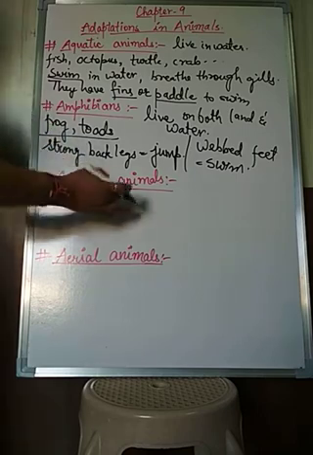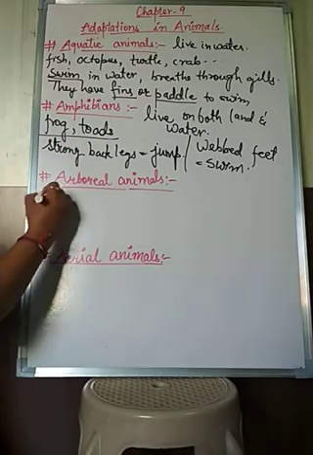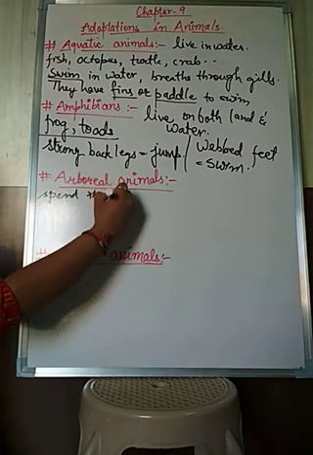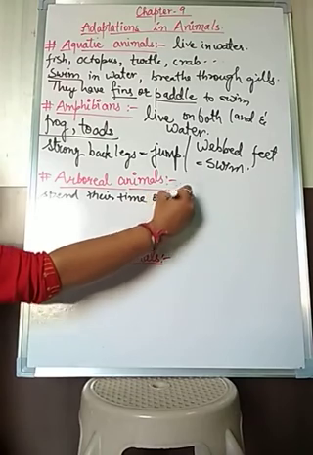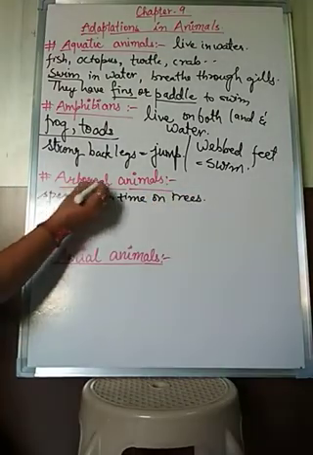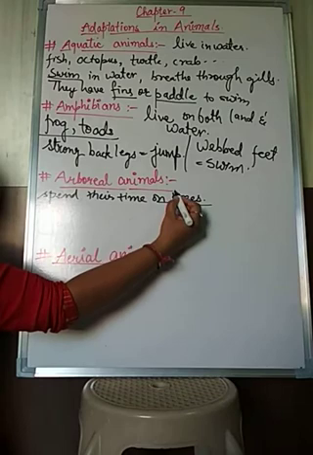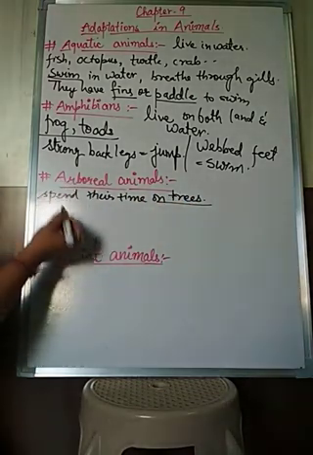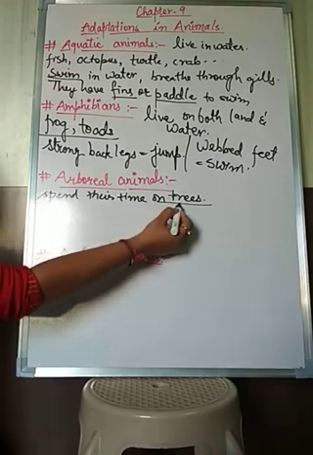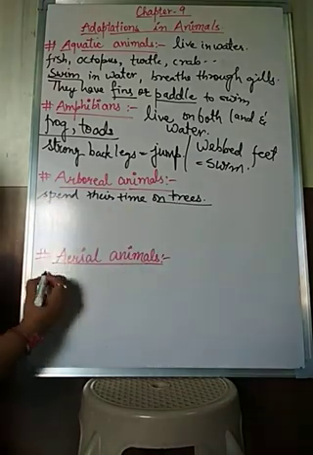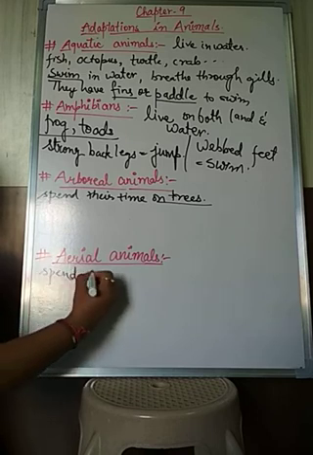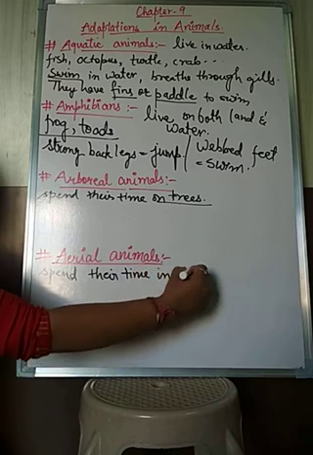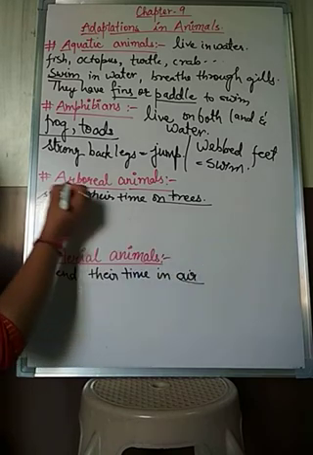Arboreal animals are those which spend most of their time on trees. Remember students, arboreal and aerial, these two are different animals. Arboreal animals spend their time on trees, and aerial animals spend their time in air. What do we call them? Aerial. So air. Here arboreal. So trees.